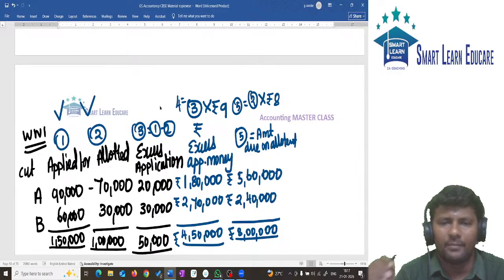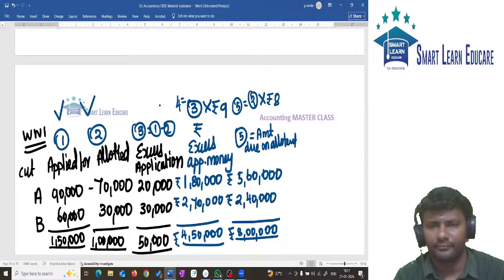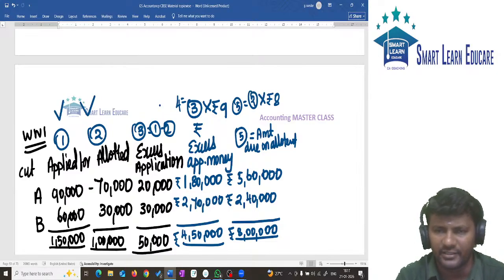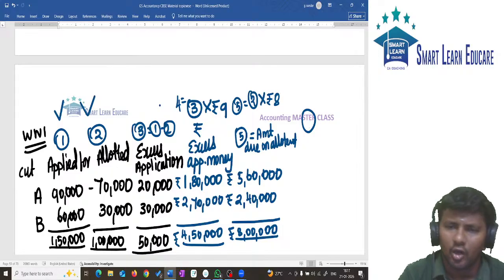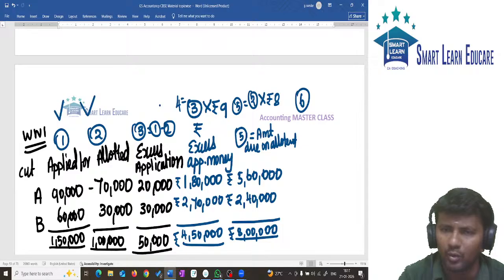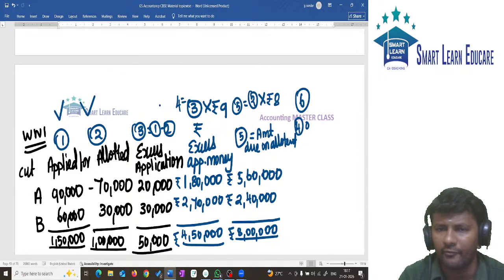Now column number 6. What is column number 6? You can understand this very easily, see. Column 6 is equal to column 4 or column 5, whichever is less.